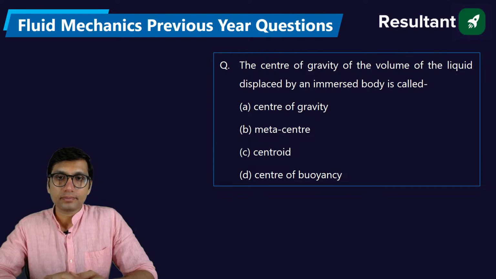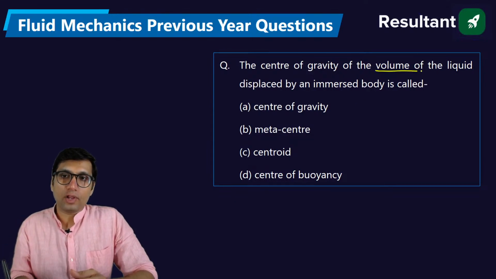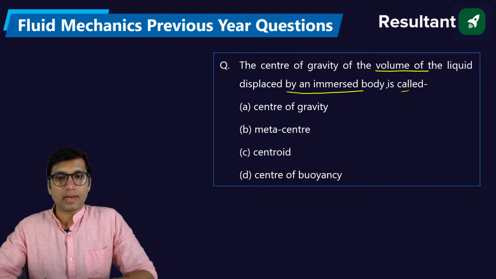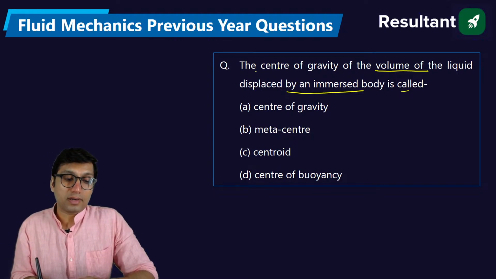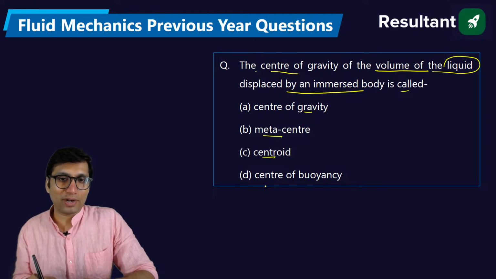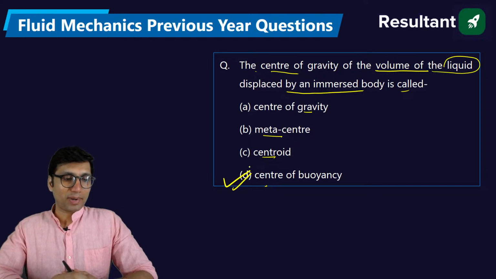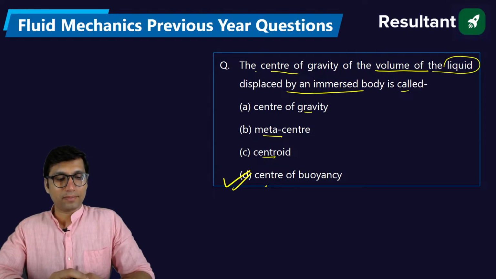Okay. The center of gravity of the volume of a liquid displaced by an immersed body is called what? What is the name of the center of gravity of the displaced fluid? It is called metacenter, centroid or center of buoyancy. So the right answer for this question is center of buoyancy. Okay, clear? That is called the center of buoyancy.